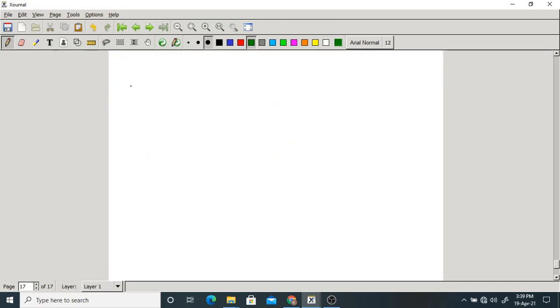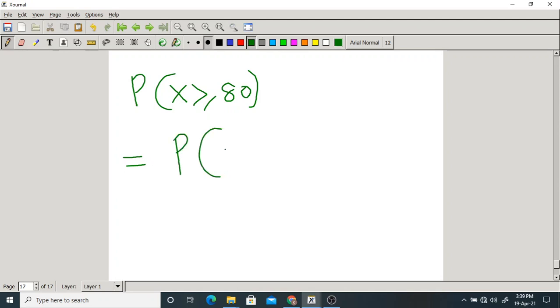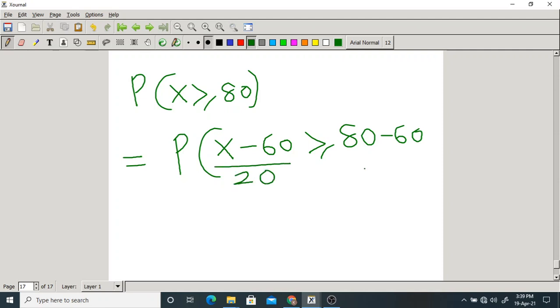So let us write this. Probability that X is greater than or equal to 80. Then what should I do? I should subtract how much? 60 on both sides. X minus 60 greater than or equal to 80 minus 60, and divide with 20.